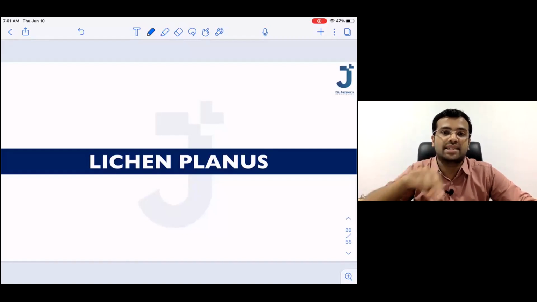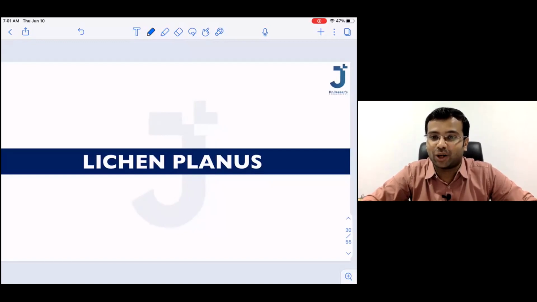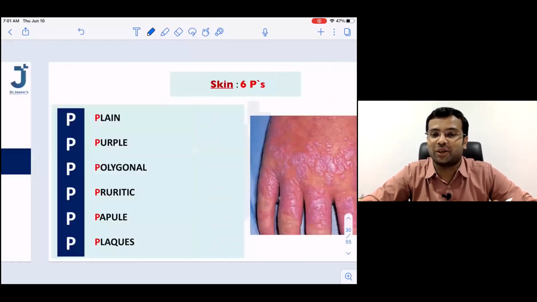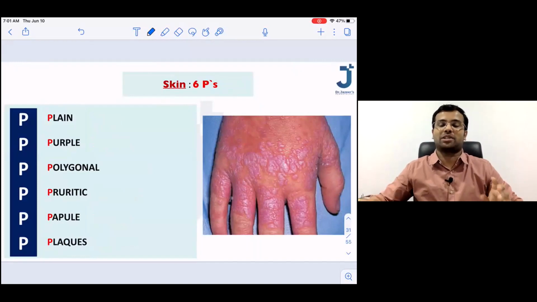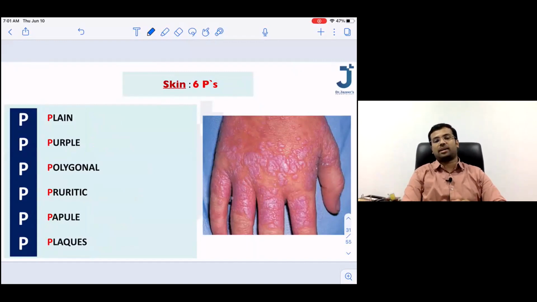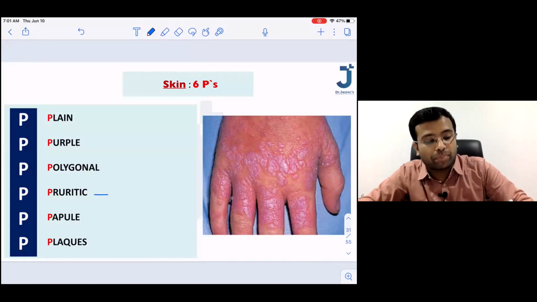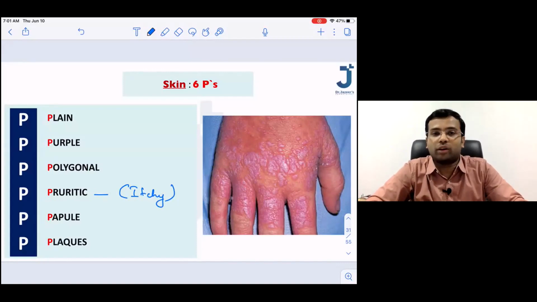Do you remember the 6 P's in lichen planus? 6 P's of lichen planus. Plain topped, Dr. Aditya is saying. Pruritic, purple colored, excellent. Anuja, Aditya, Dr. Ritu, polygonal, very good. So let us see the 6 P's of lichen planus. These are plain, purple, polygonal, pruritic, papules and plaques. Please remember, pruritic means lichen planus is a very itchy disease. Patient will complain of a lot of itching.